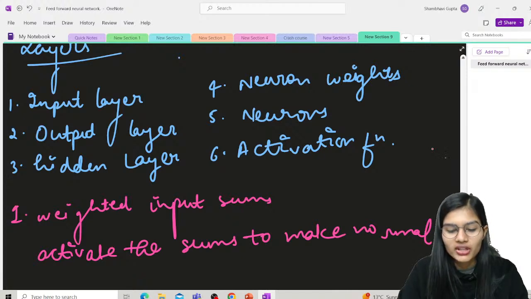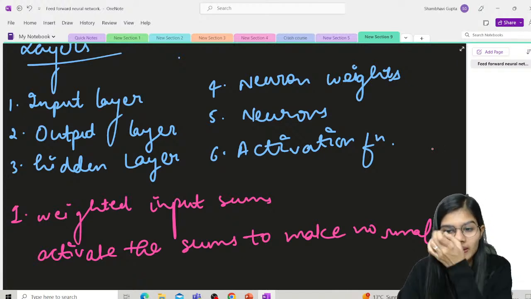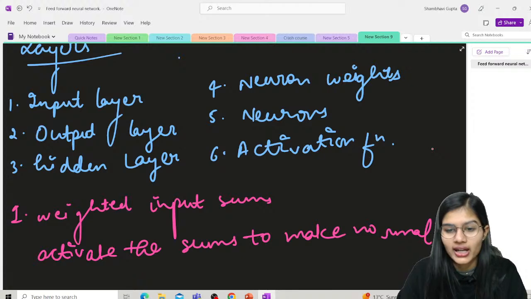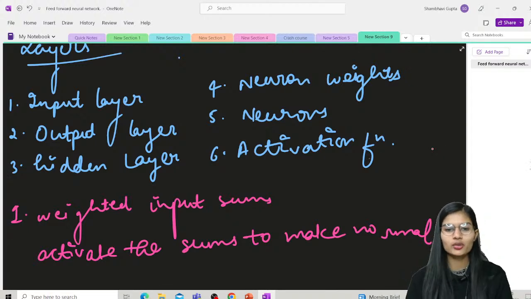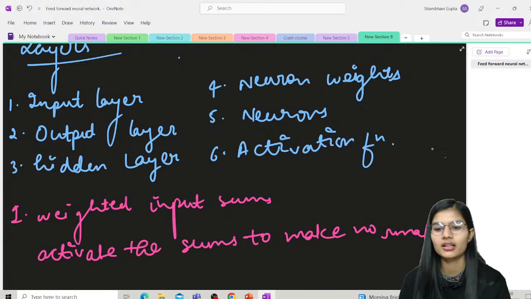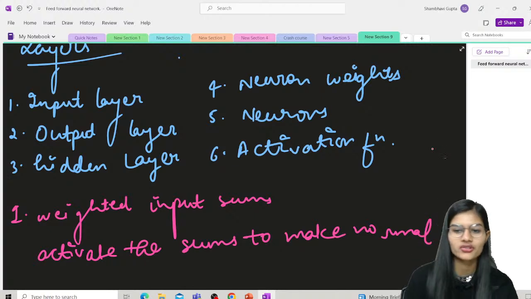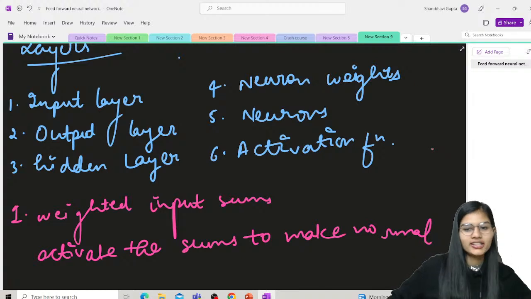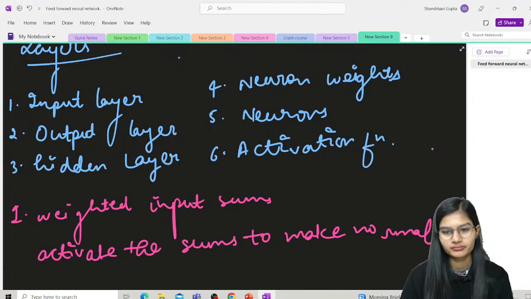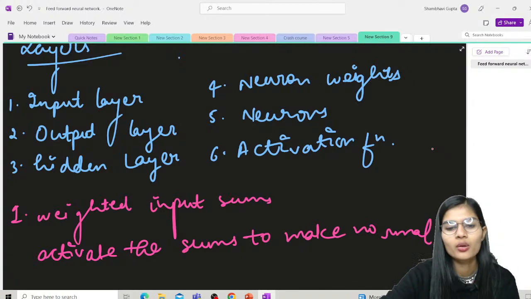So what are the activation functions we have? They can work in two methods. Either they can be linear or they can be non-linear. These are the two different ways an activation function can be. So this is how it works.